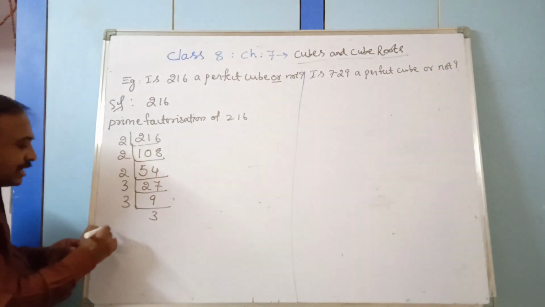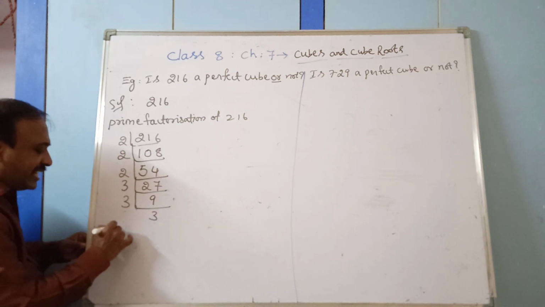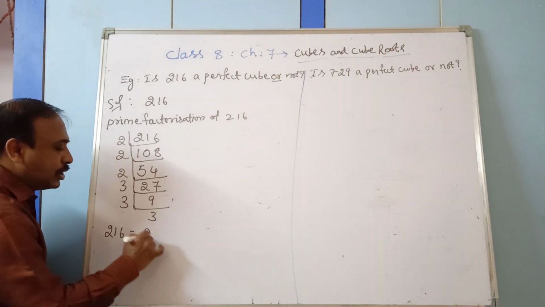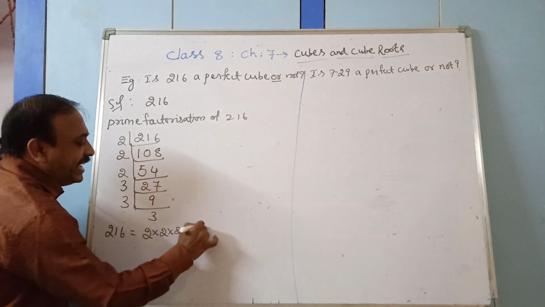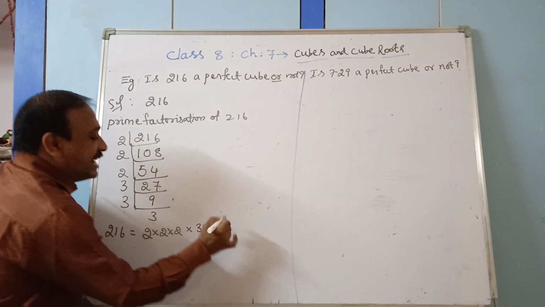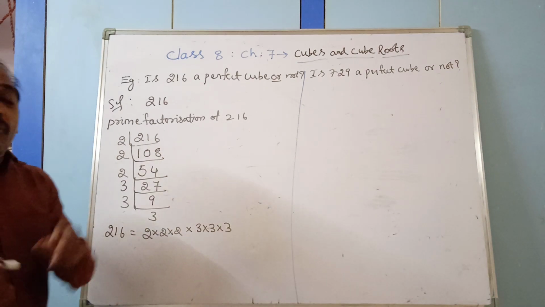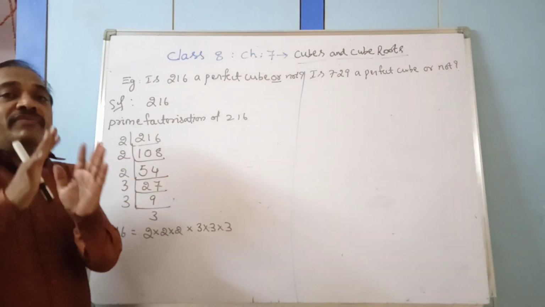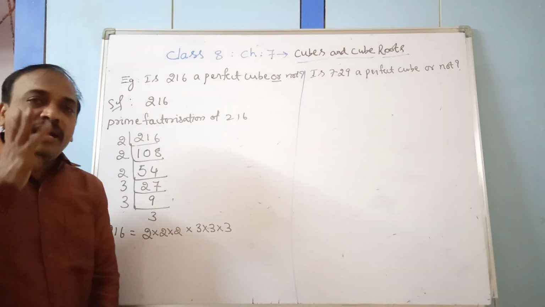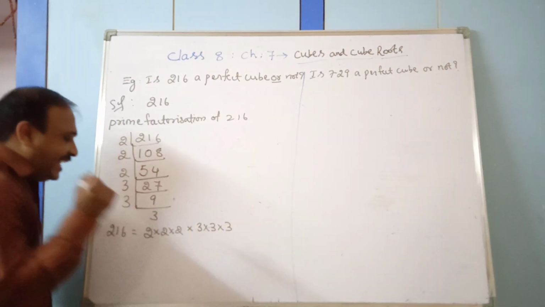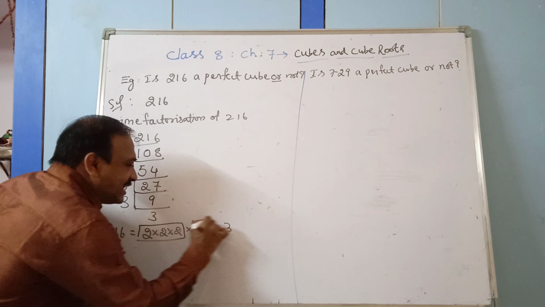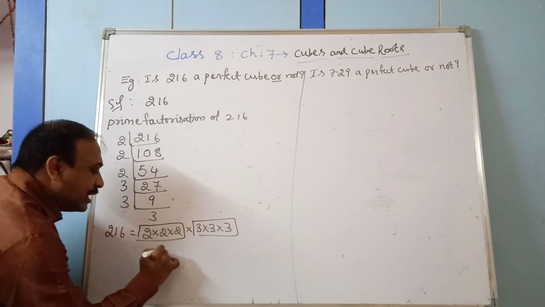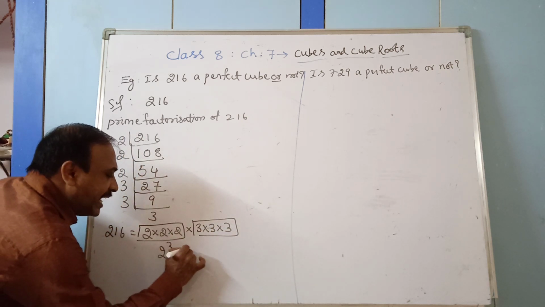Now you check the prime factorization. 216 can be written as 2 into 2 into 2 into 3 into 3 into 3. Just now we said a cube number we can make as a group of triples. So these 3 is one group, and these 3 is one group, that is 2 cube into 3 cube.